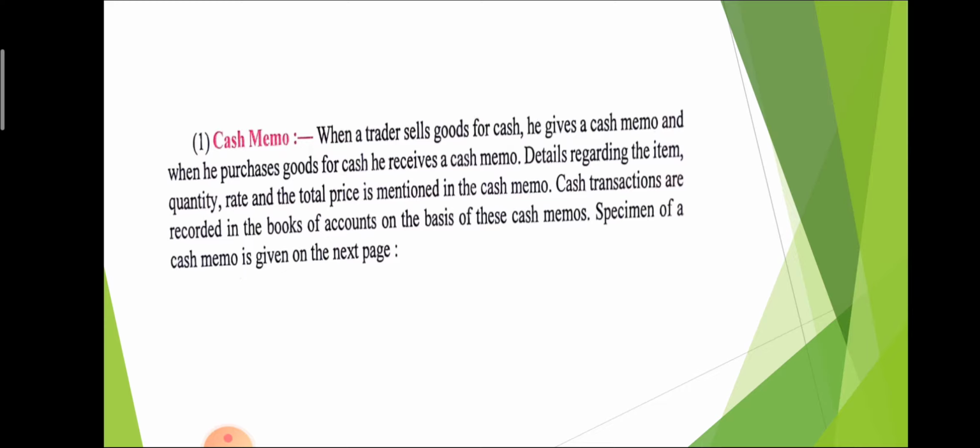The details regarding items, quantity, rate and total price are mentioned on the cash memo. Cash transactions are recorded in the books of accounts on the basis of these cash memos. It means that if that person purchases goods from me, on the bill I mention the price, quantity and rate, and on the basis of that bill the transaction is recorded in the original book of journal entry. So that is the primary document.